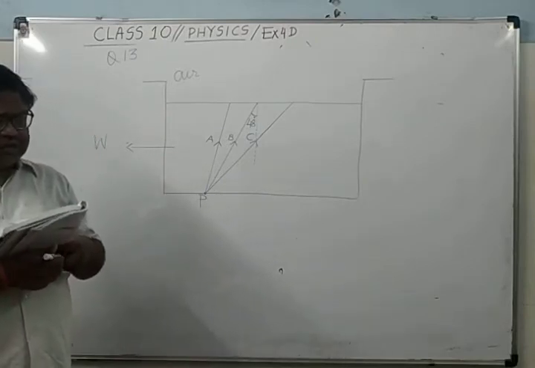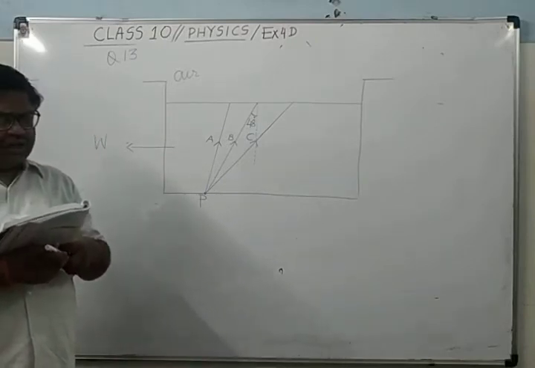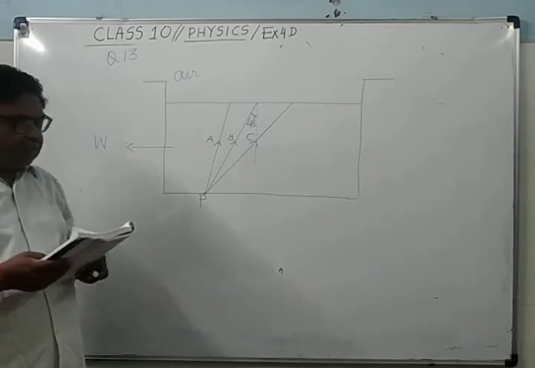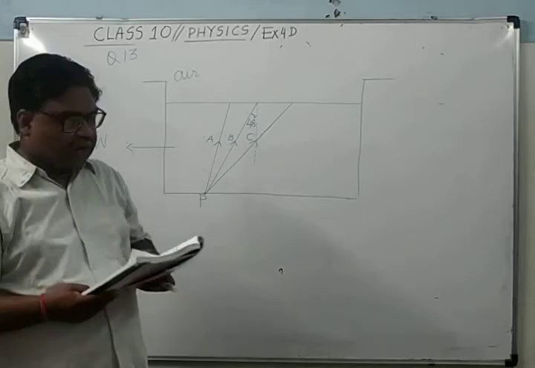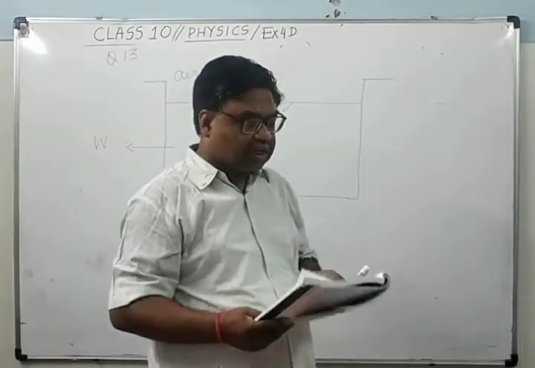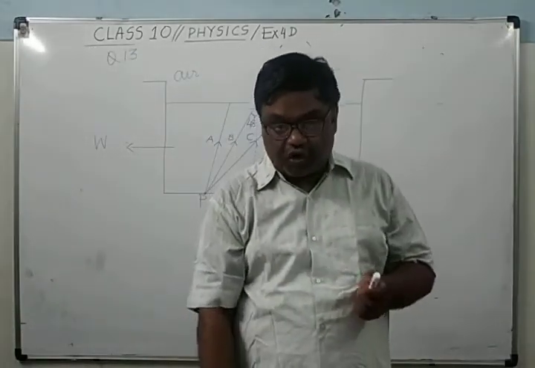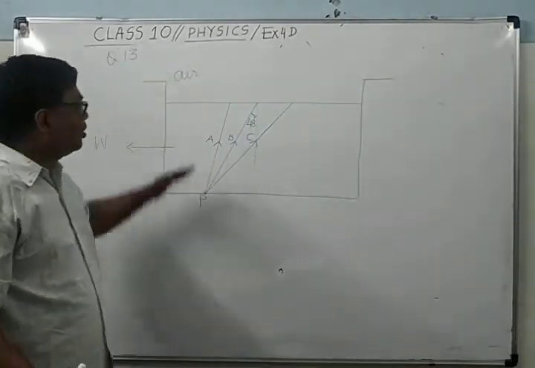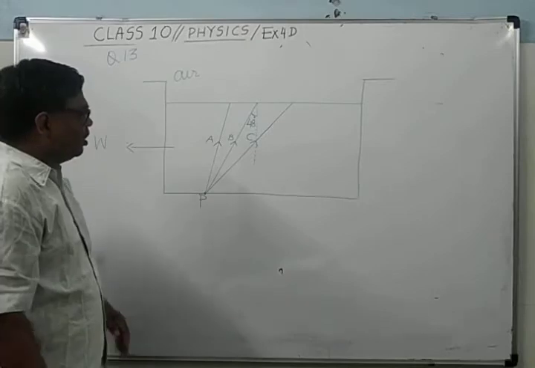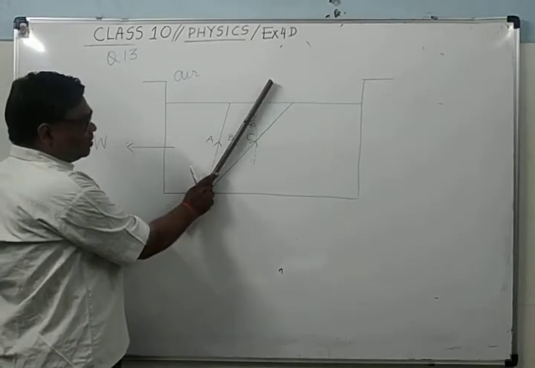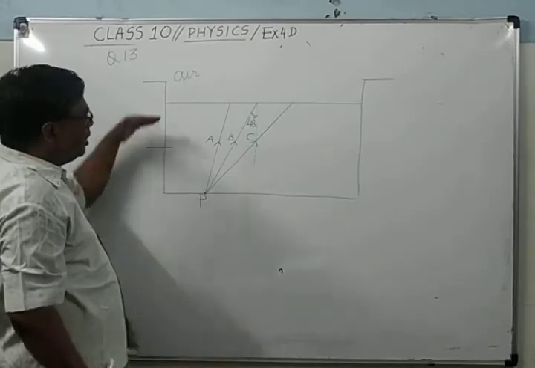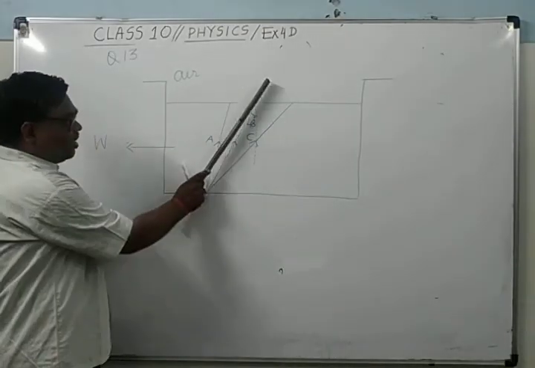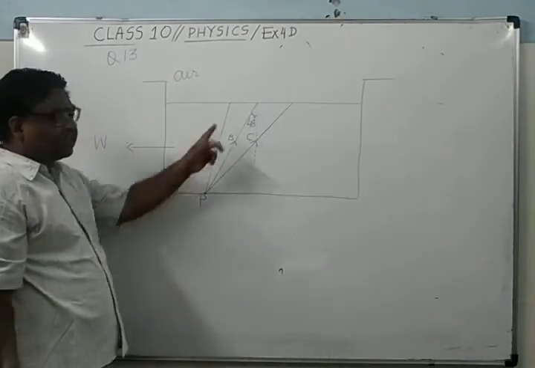So three rays A, B, C starting from the source P are shown up to the water surface. You have to draw the path of these rays after striking the water surface. So see here, this ray is falling on the water-air interface at 48 degrees, which is the critical angle.